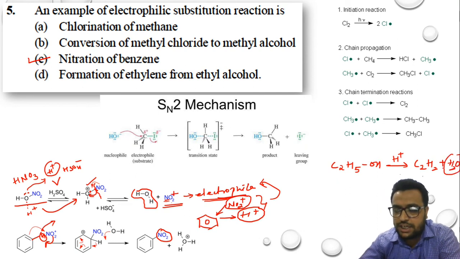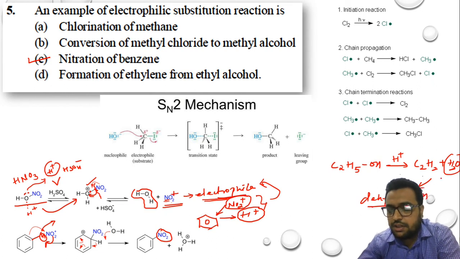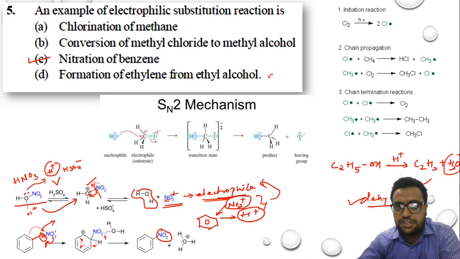So if you see in this reaction, H2O is being removed. So this type of example is of dehydration. If water is being removed from reaction, then it is a dehydration example. Already you have seen hydration and dehydration mechanism with respect to alcohols and ethers in our PUC second year syllabus. So option D is dehydration mechanism.